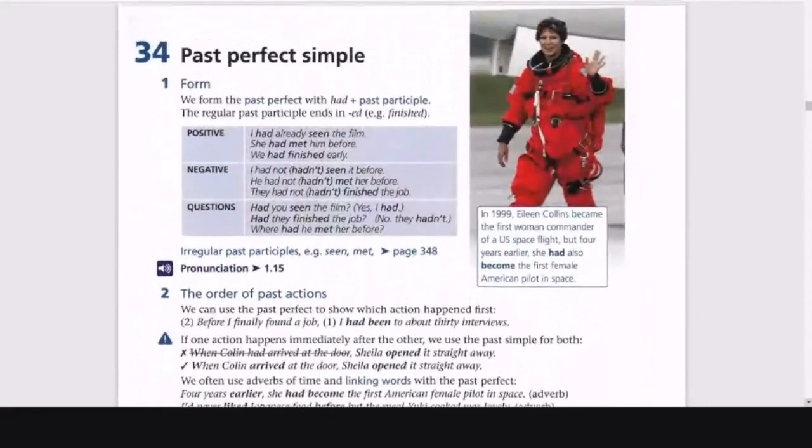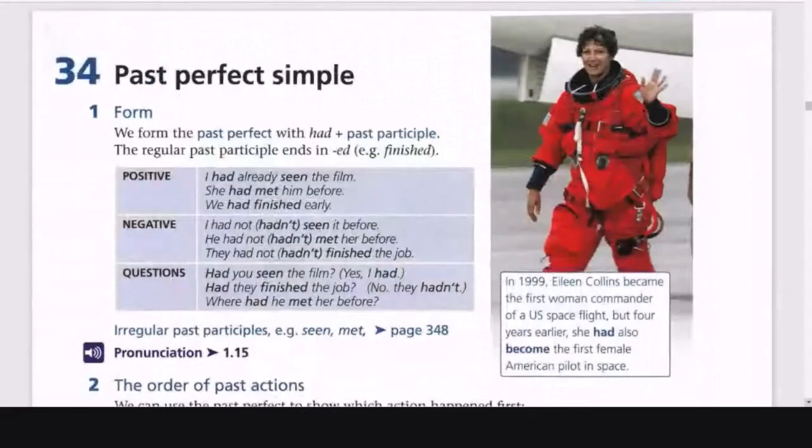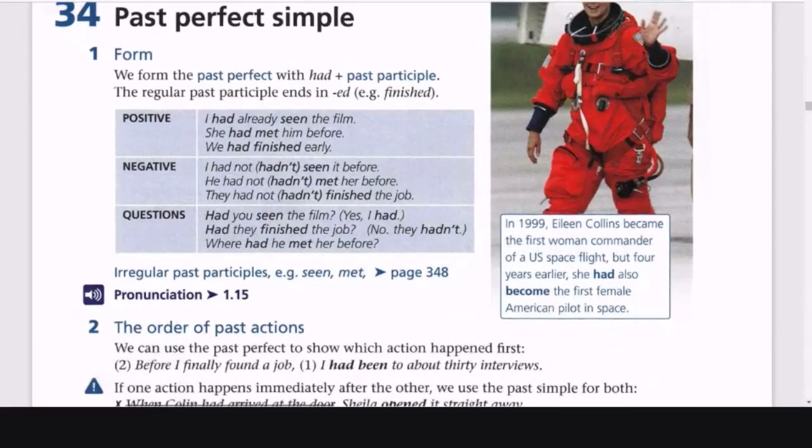Yes, so here we have the past perfect simple. This is a more detailed explanation. This detailed explanation is necessary. So when we see the past perfect, we have the context: this is a famous female pilot and a famous female astronaut. First she was a pilot, and then she was an astronaut.